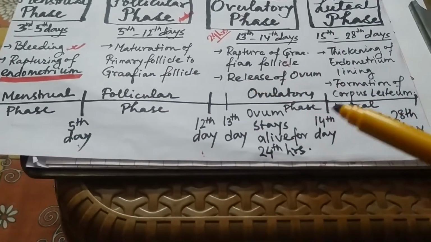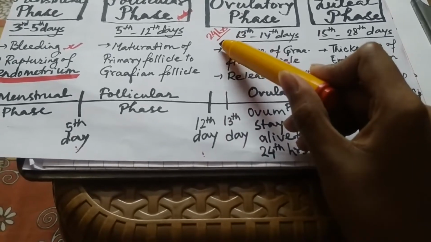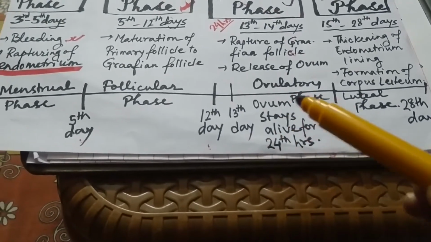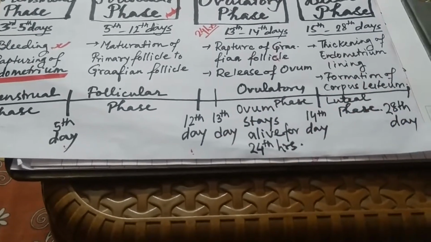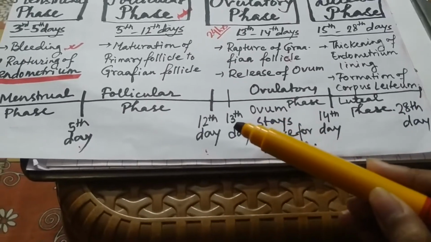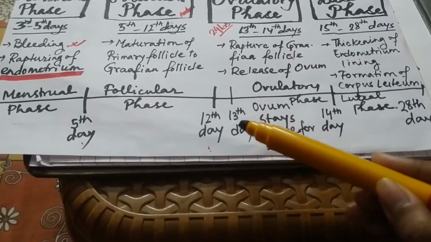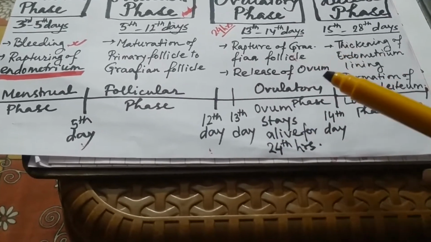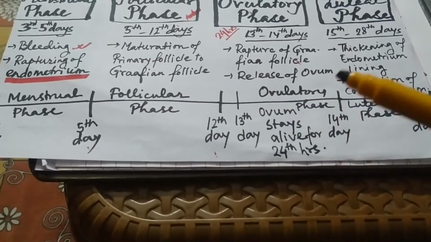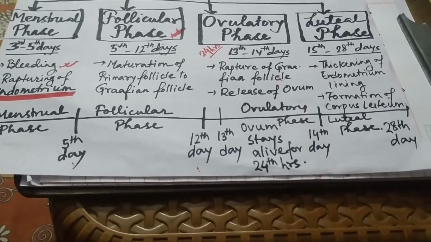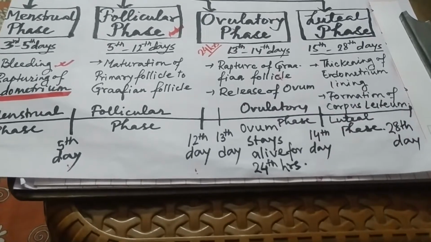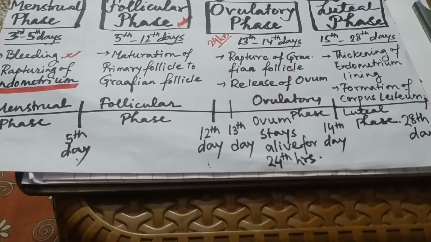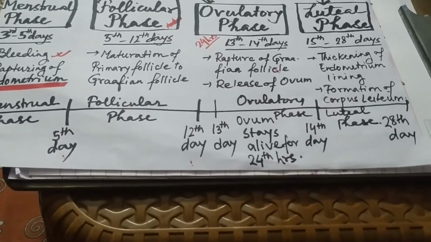Okay, now the ovulatory phase, that is only 24 hours, because the ovum can stay alive for 24 hours. So if the cycle is of 28 days, then from the 13th to the 14th day, those 24 hours are the ovulatory phase, where the ovum is released, and this is the time where a female can get pregnant, only if the ovum comes in contact with the sperm. Now this is the time when couples generally copulate if they want to get pregnant.